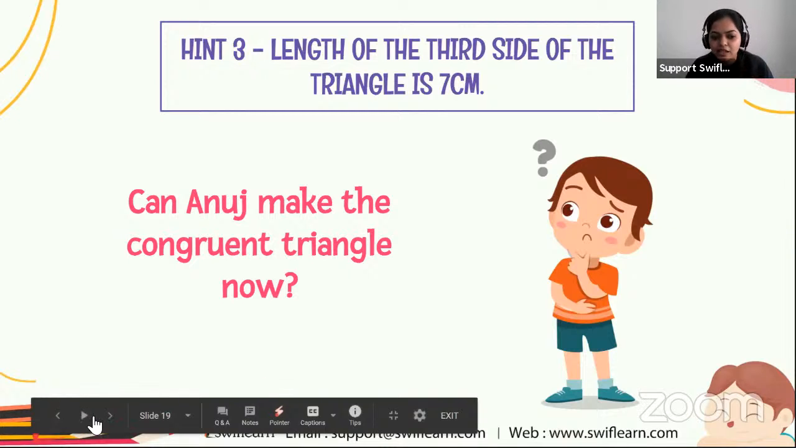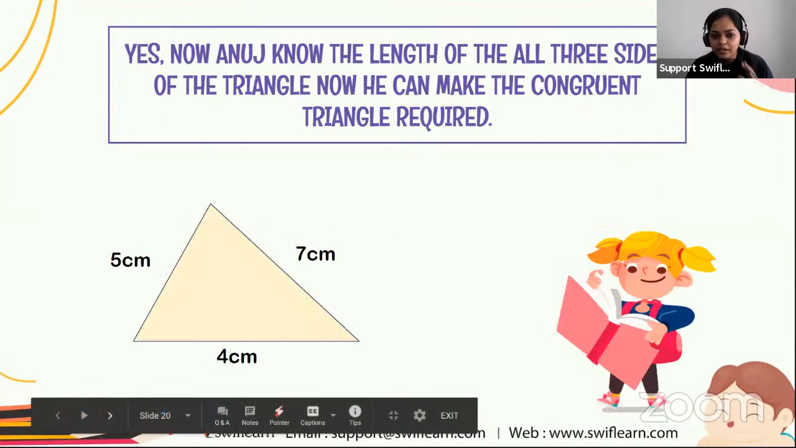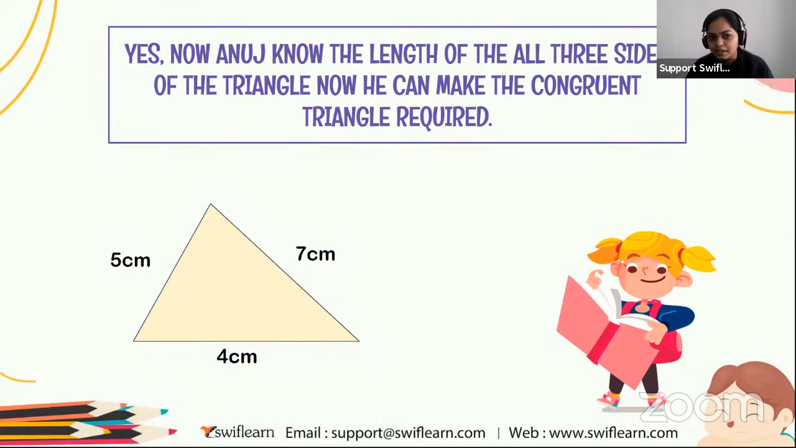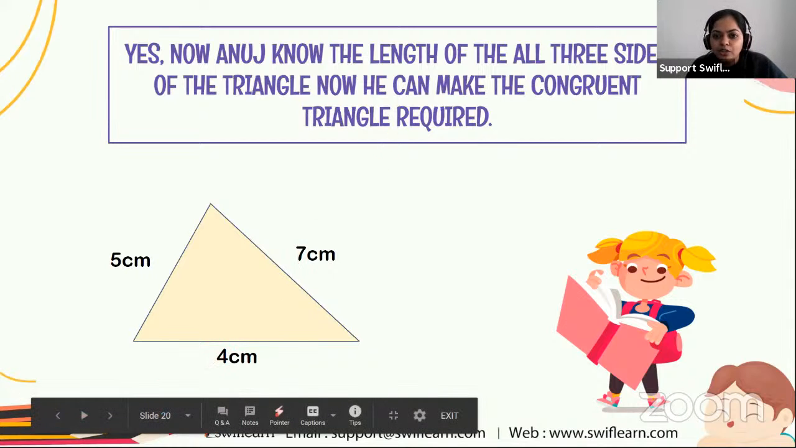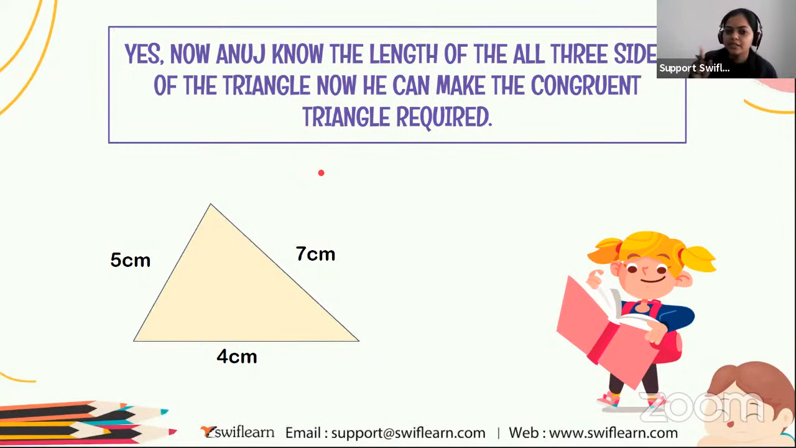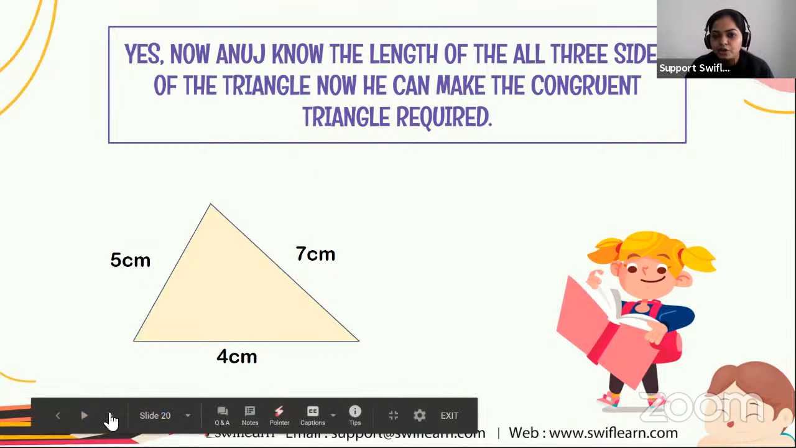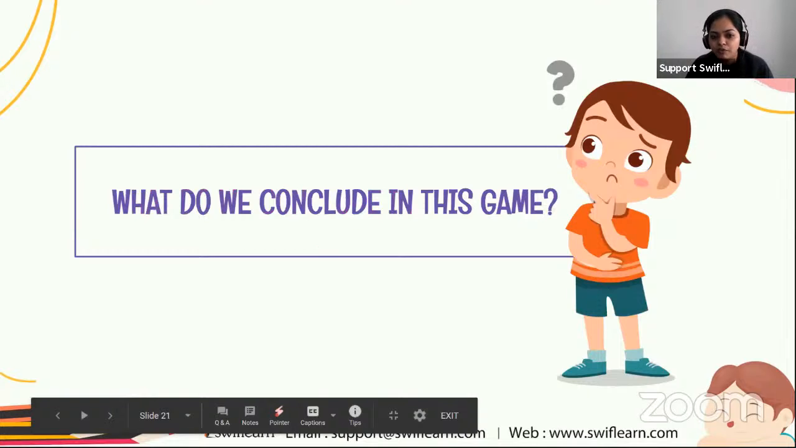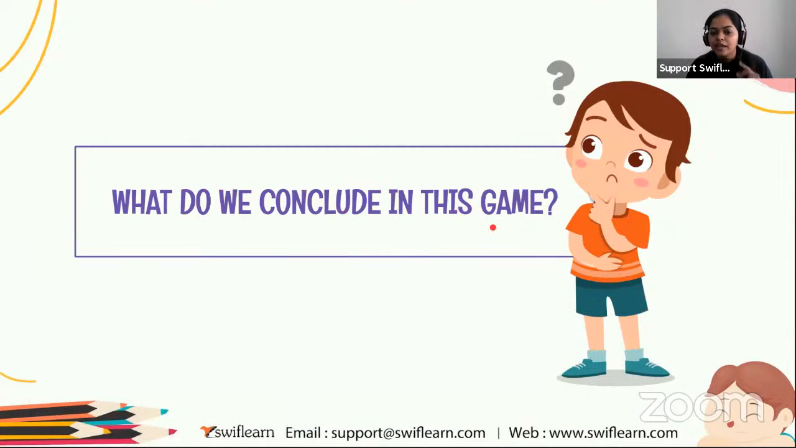Yes, definitely yes. Because Anuj at this time knows all the three sides: 5 centimeter, 4 centimeter and 7 centimeter. Now he can make the congruent triangle that is required, the same as Param's triangle. So this is the first condition of congruence of triangles. What have we concluded in this game? If a person knows all the three sides of a triangle, he can conclude that the first triangle is congruent to the second triangle.